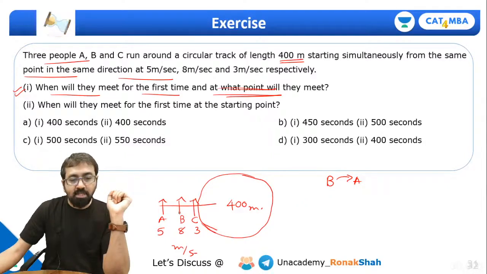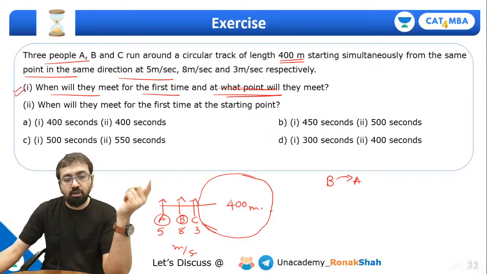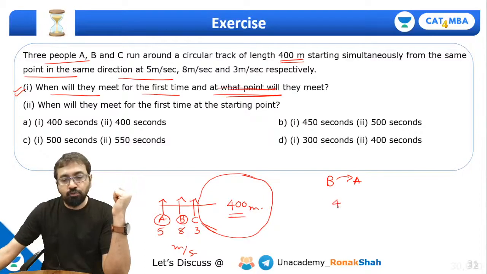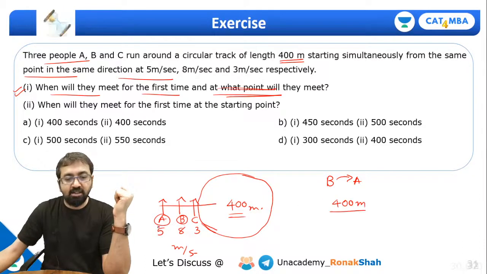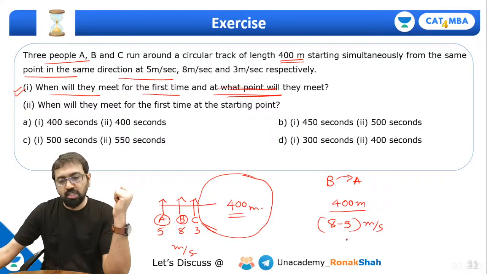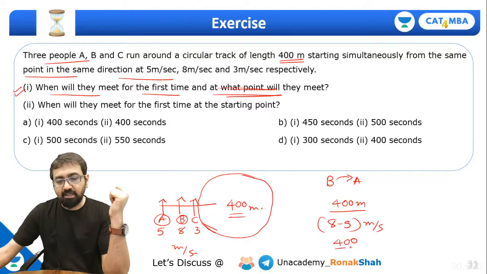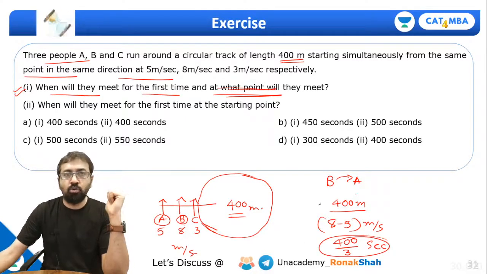So can I say when B wants to overtake A, B will have to travel one full round over A. What is the length of the round? 400 meter. So 400 meter at what speed? At the relative speed, that is 8 minus 5 meter per second. So this will take 400 by 3 seconds. After this much time, B will overtake A.